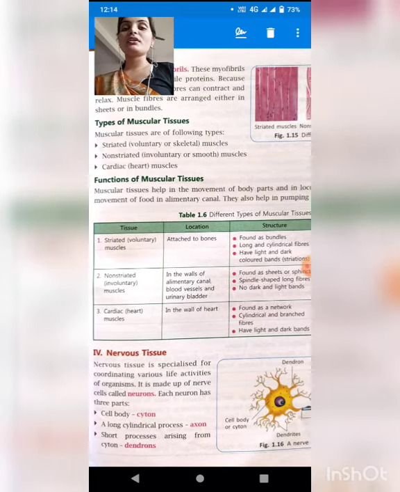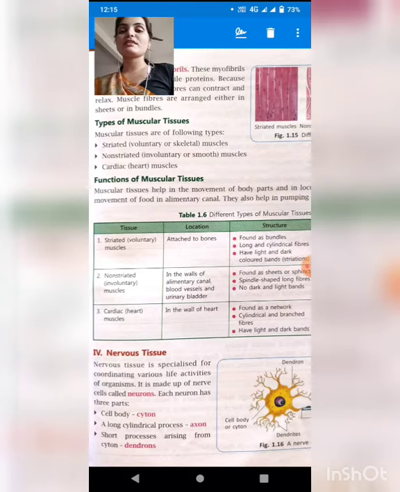Now there is one term given, students, myofibrils. What is myofibrils? Each muscle's fiber is formed of highly contractile myofibrils. So basically the muscles are made up of muscle fibers, and the contractile parts of the muscle fibers are called myofibrils. Okay. Now the last one is nervous tissue.